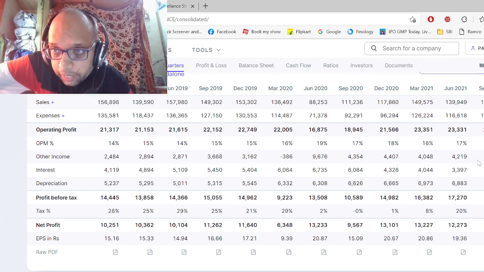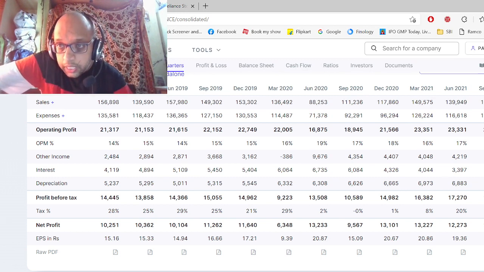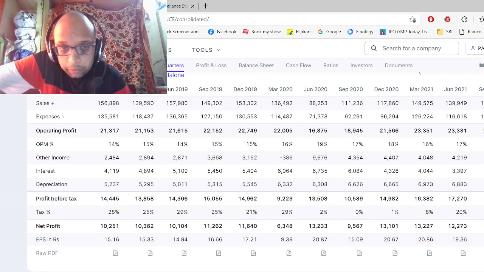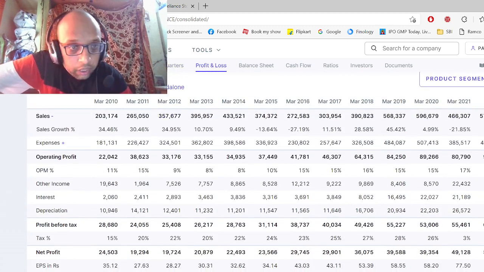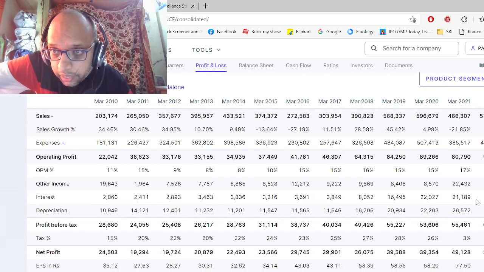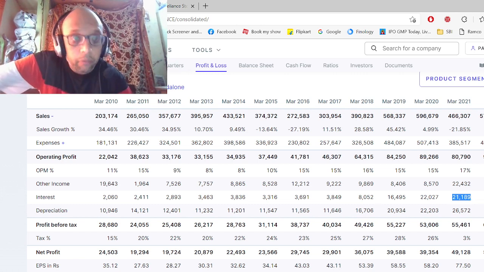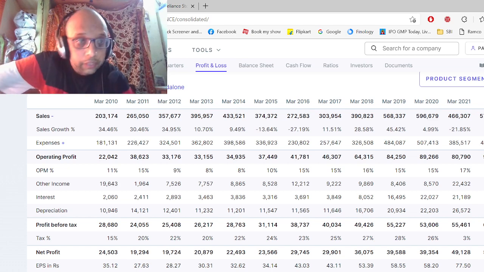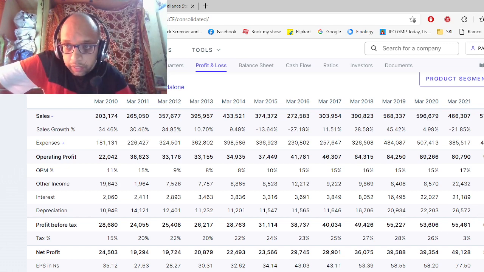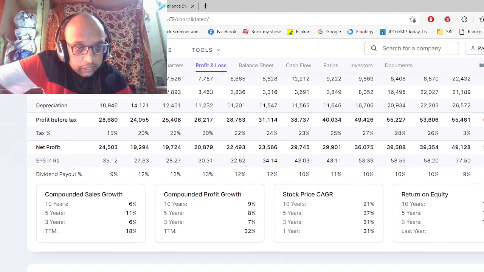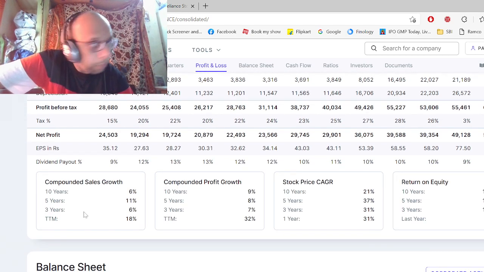They are paying every year 3,819 crore. This year, just a minute, sorry, this is the quarterly one. We will scroll down and check the yearly one. Okay, here they had paid an interest of 21,189 crore as the charges for the interest on the debt money which they took. Apart from that, we'll scroll a little bit and check the compounded sales growth.